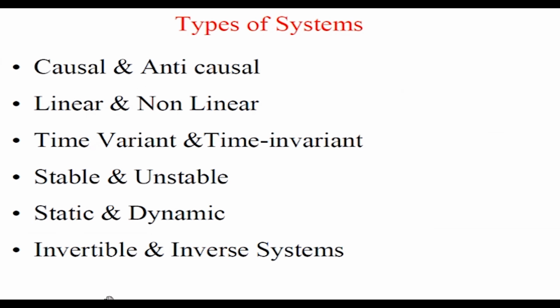Types of systems. So these are the various types of systems. We will go into much detail on each of them: causal and anti-causal, linear and non-linear, time variant and time invariant, stable and unstable, dynamic and static, invertible and non-invertible. We will see what they are.